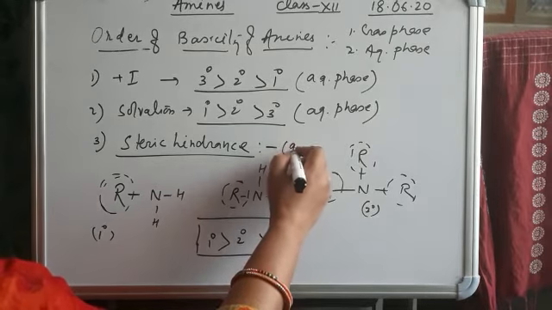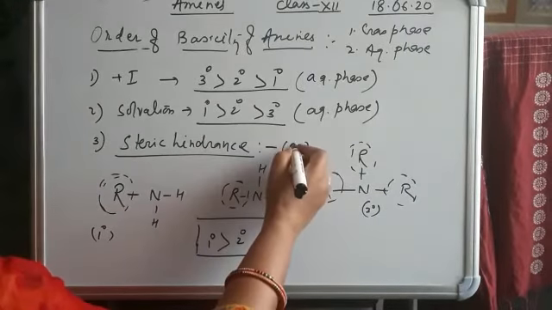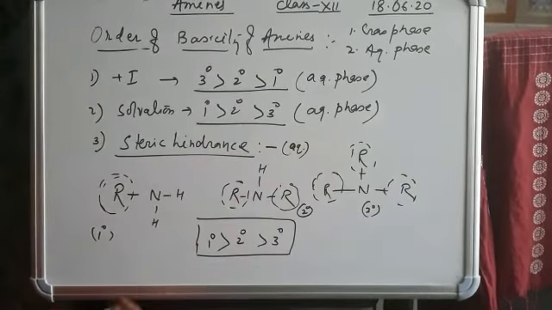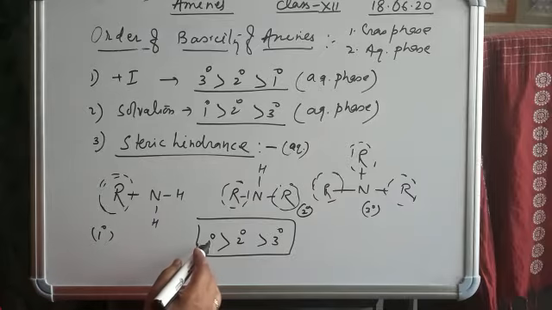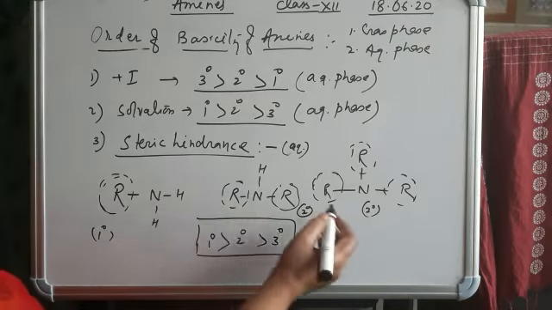This is also in aqueous phase. So in that condition, 1 degree amine is more basic because it is less hindered. 2 degree is less basic than 1 degree, and 3 degree is the least basic.